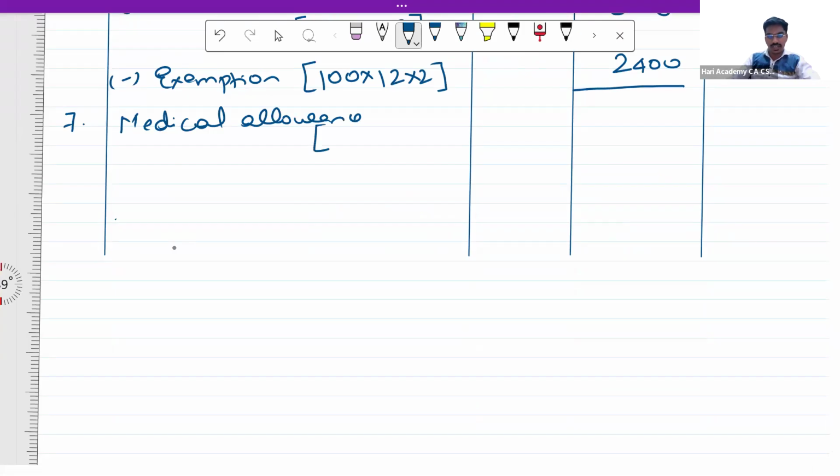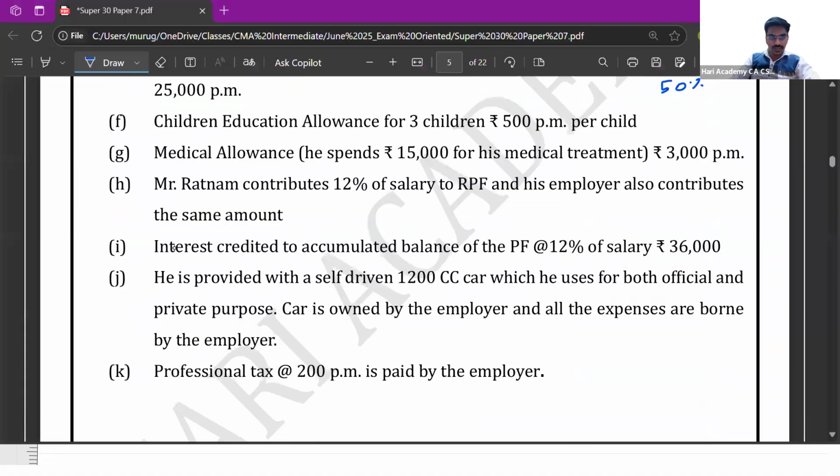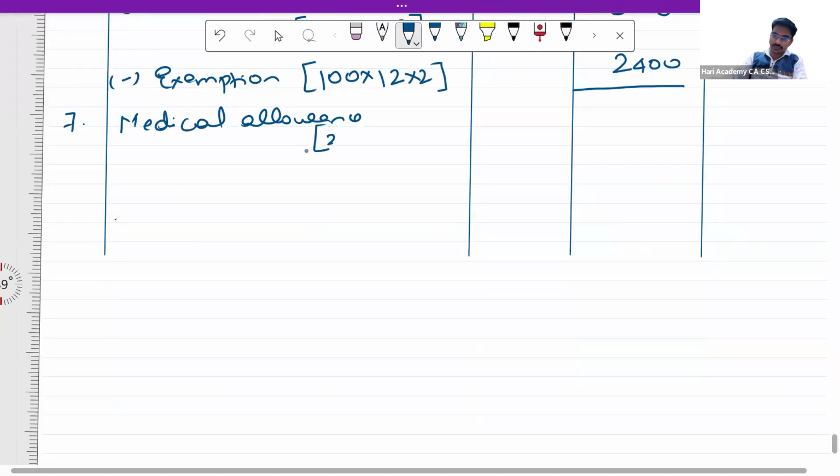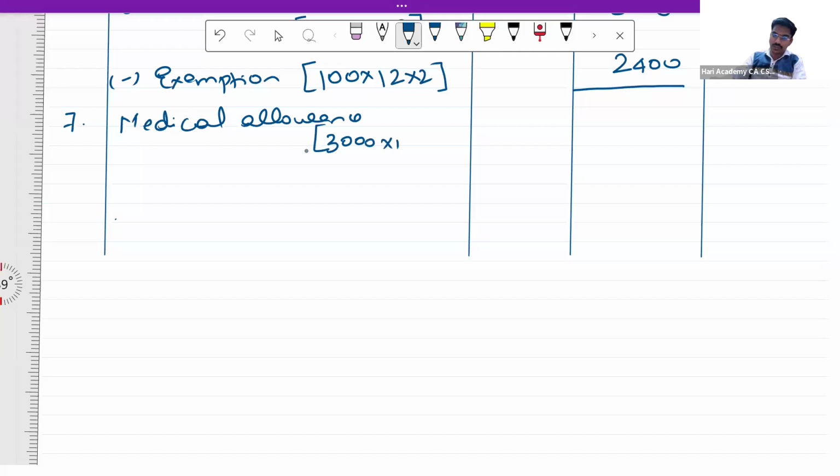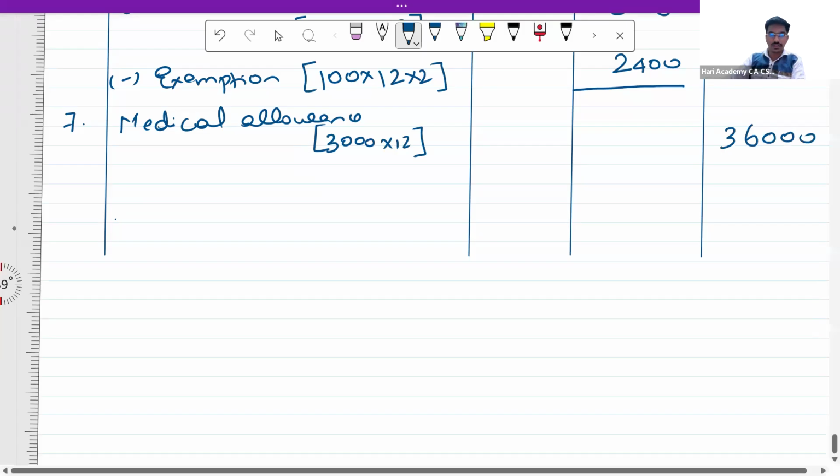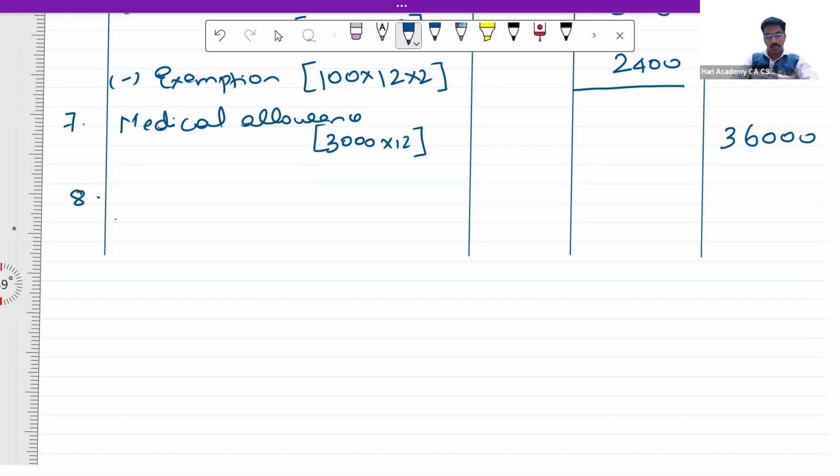Medical allowance, it is fully taxable, and he has received 3,000 per month. So this will come to 36,000. Next is point number 8.